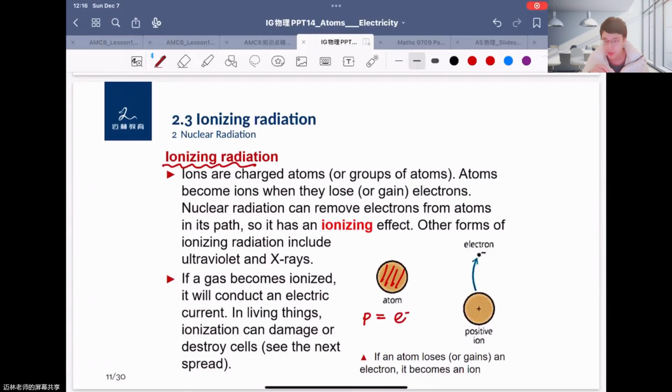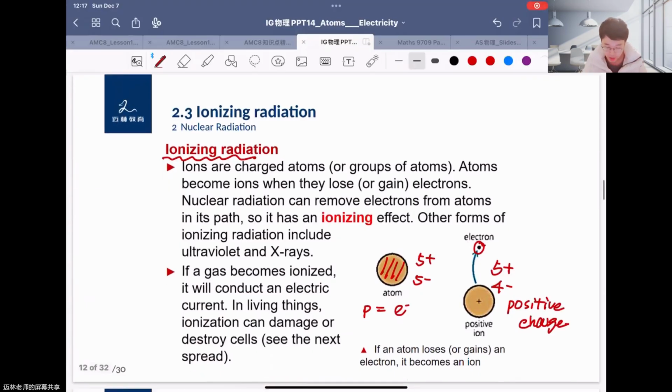If you emit an electron, that means that before you had 5 electrons and 5 positive protons inside your atom, and if you release 1 electron, it becomes 5 positive charges and 4 negative charges. So the total charge here is positive. This is a positive ion, and we say that it is called ionizing radiation.